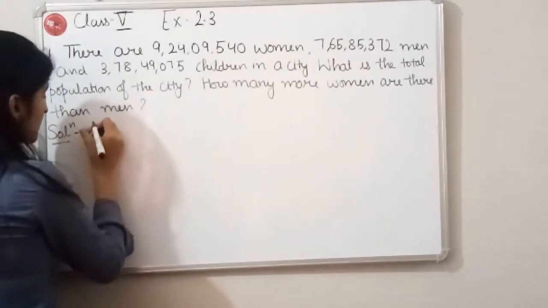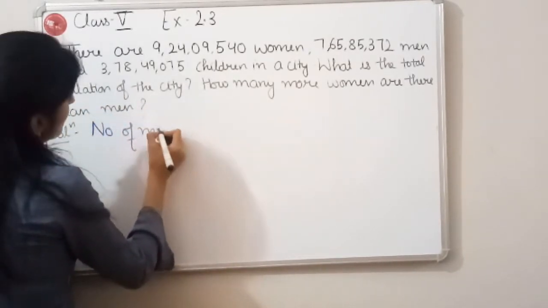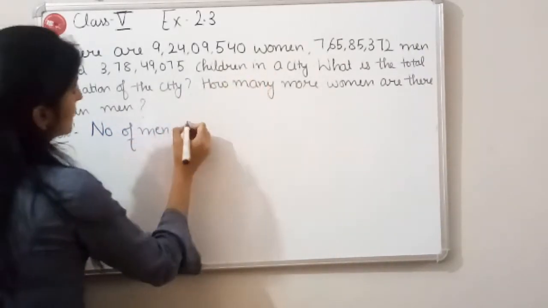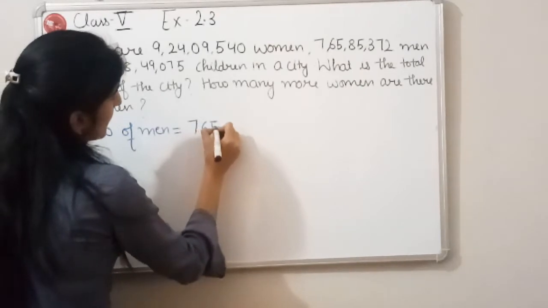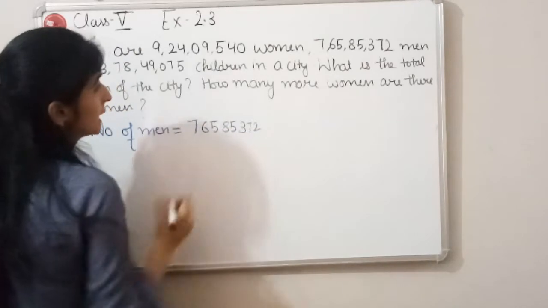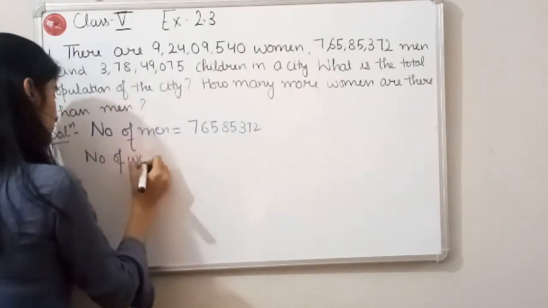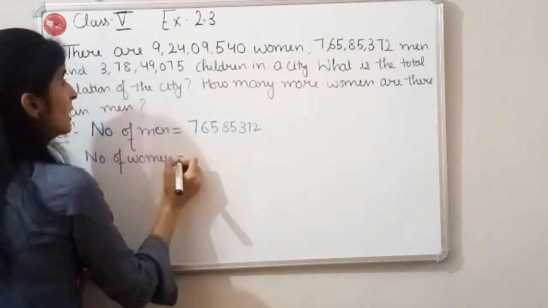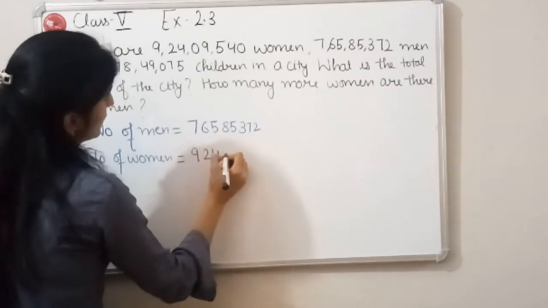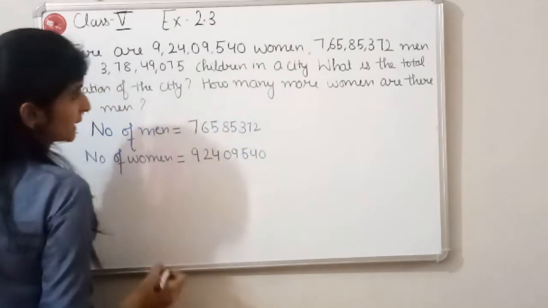So how we will find out? How many men are there? Number of men are 7 crore 65 lakh 85,372. Then number of women. Number of women are 9 crore 24 lakh 9,540.